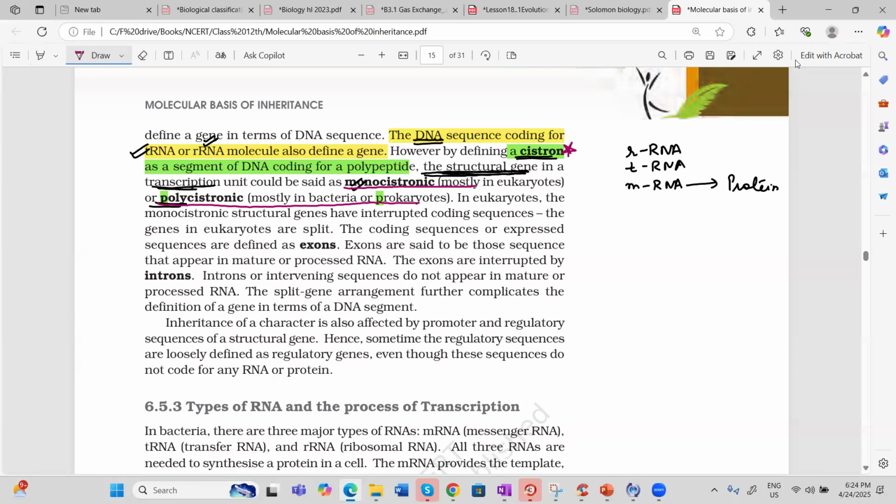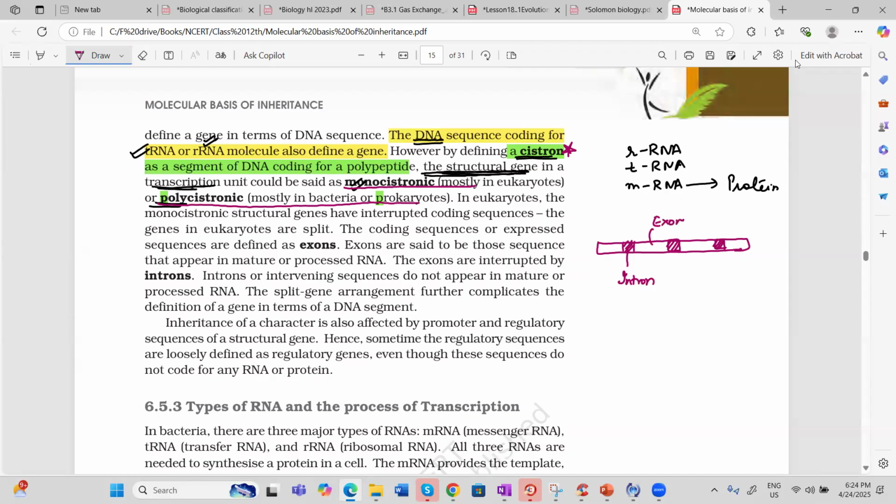Now, suppose the segment is there, in case of eukaryote, this is one segment, that is cistron. And in between, this one is an interrupted sequence. This sequence does not code for any protein. Monocistron only, structural gene, but it does not code for protein. So this segment of DNA is known as intron. And what is this segment known as? This is known as exon.